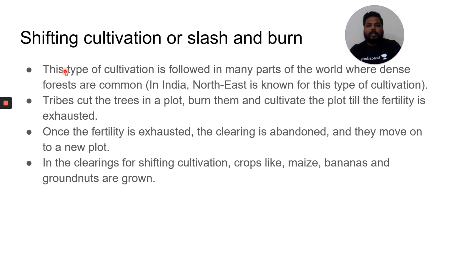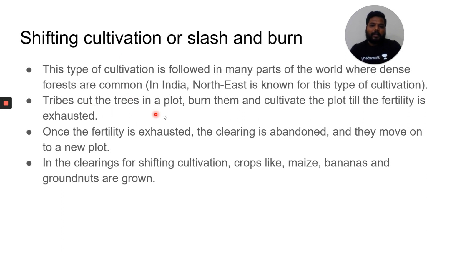agriculture, is practiced in this region. In India, we can find this kind of shifting cultivation in the northeast region as of now. So they will use a patch of land, then slash and burn it, and they will move to the next patch of land. That is shifting cultivation, which is the most primitive one.